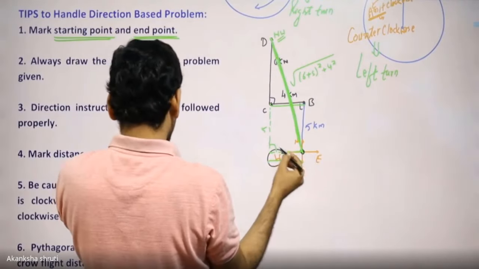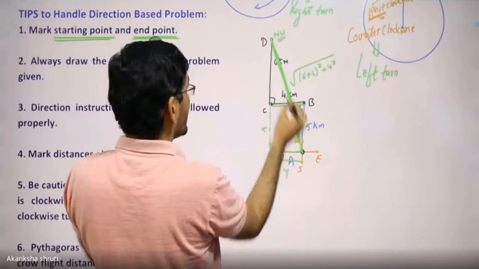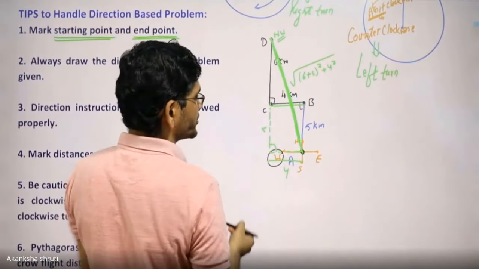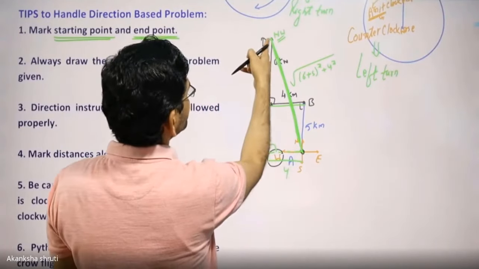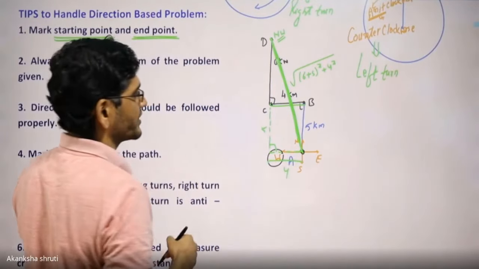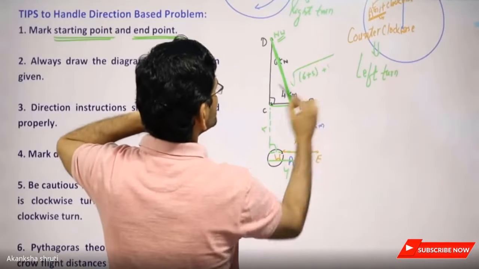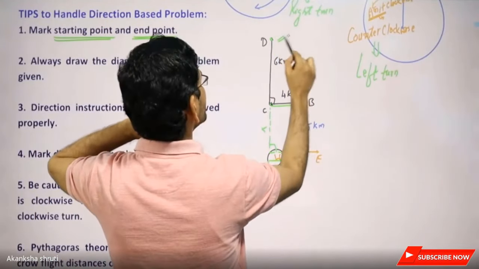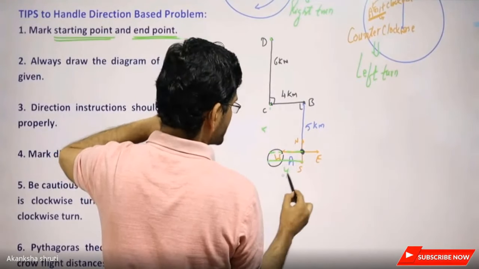This will be the length or distance of the new position with respect to the starting point. Such a concept we always need to apply. Okay, students? The same thing is summarized here.